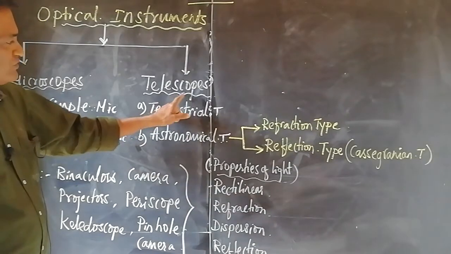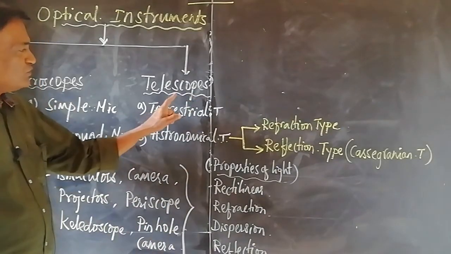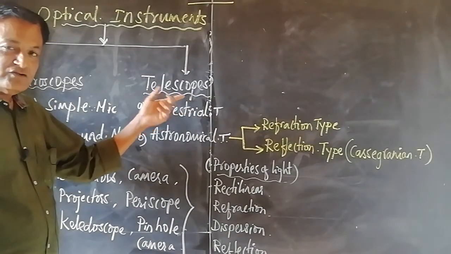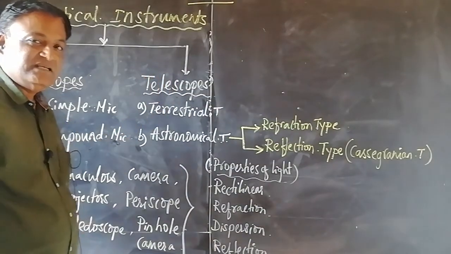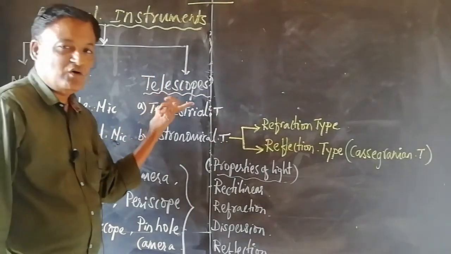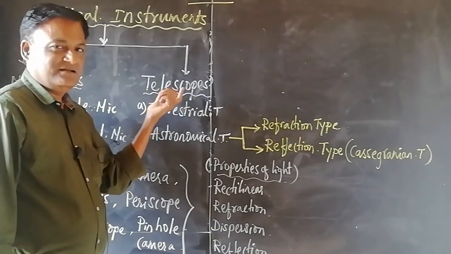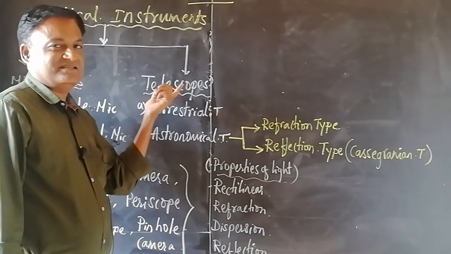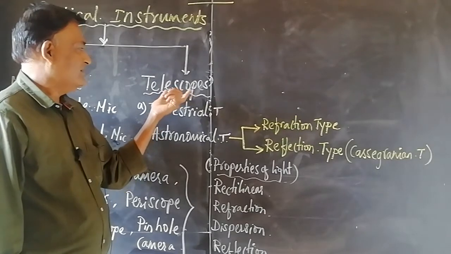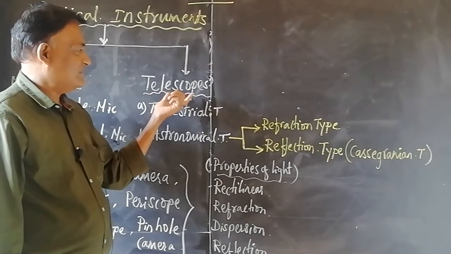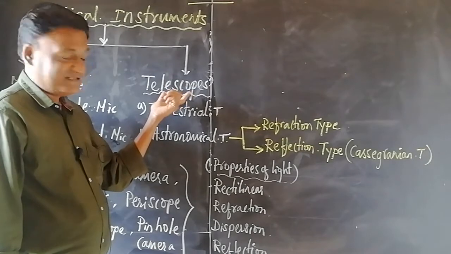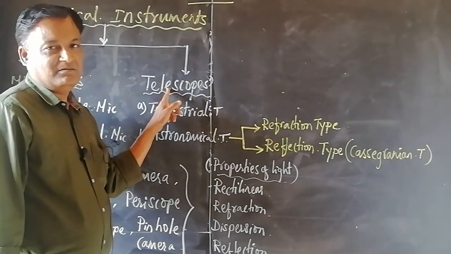Then comes telescopes. Telescopes are the optical instruments which are used to see the distant celestial bodies, even the distant objects several kilometers away, the objects which are at such a distance.